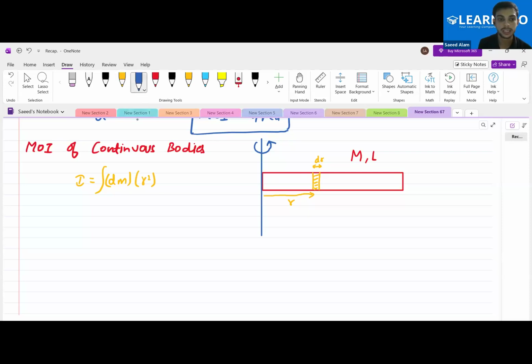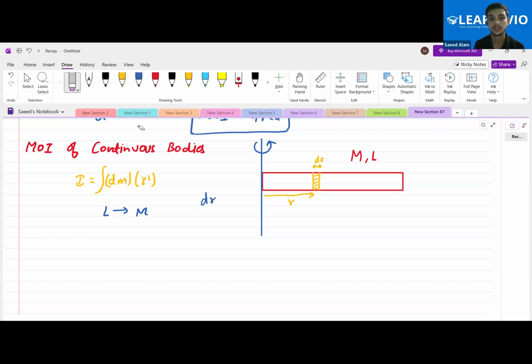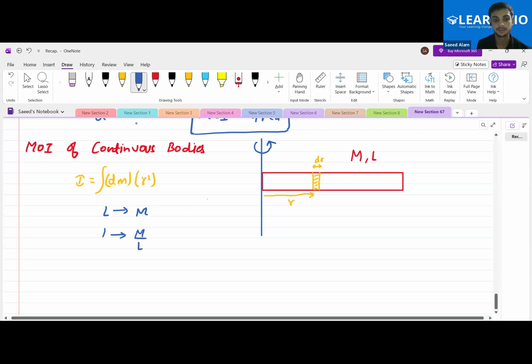So have I told you that this complete L length corresponds to M mass? Yes or no? You want to calculate the mass of this dr length. So what is the mass of one unit? That is M by L. Just assume it like that.